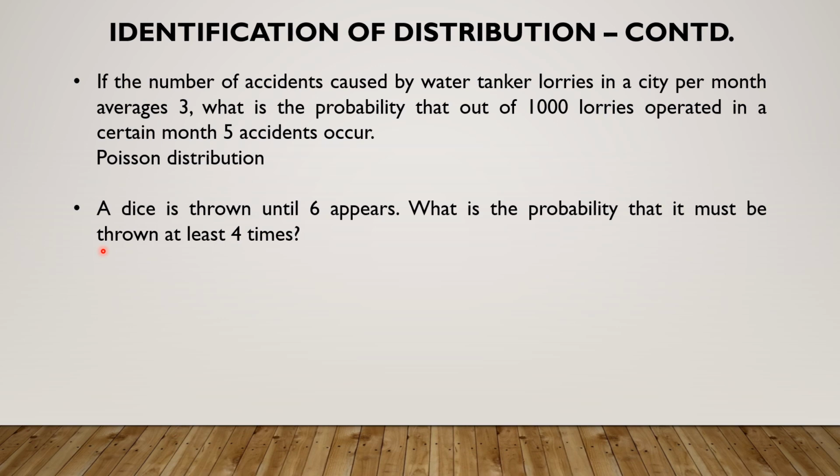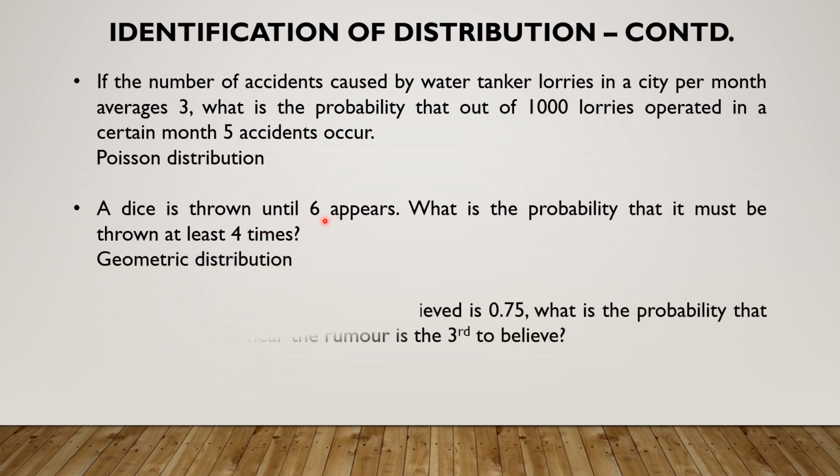A dice is thrown until 6 appears. What is the probability that it must be thrown at least 6 times? We are looking for the first success in the 6th attempt. Therefore, it is geometric random variable.